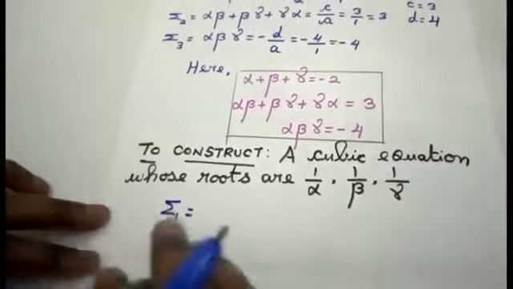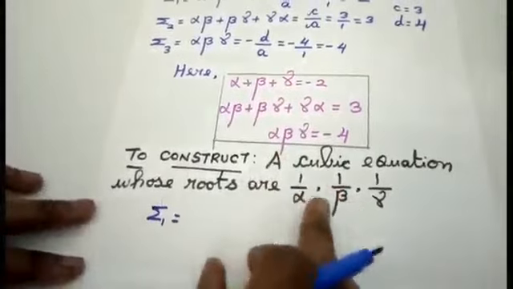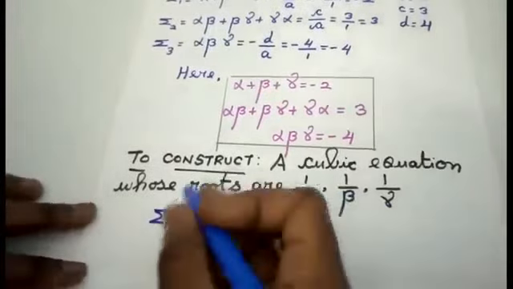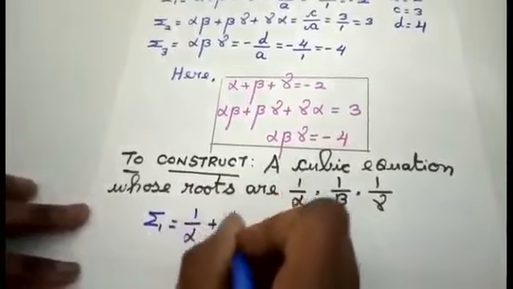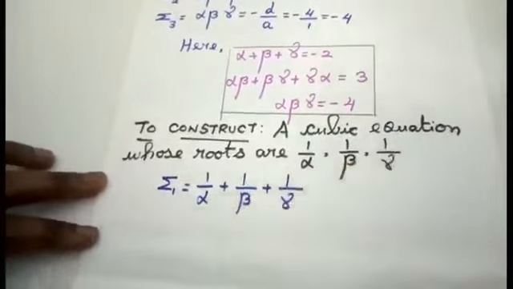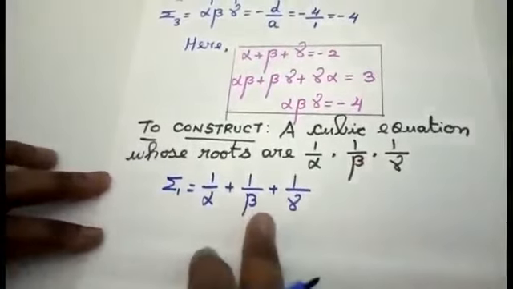If you are having 3 roots, you are going to add those 3 roots. That's all. So what are the 3 roots I am having here? 1 by alpha, 1 by beta and 1 by gamma. That is 1 by alpha plus 1 by beta plus 1 by gamma. But if you see here, the denominators are different.